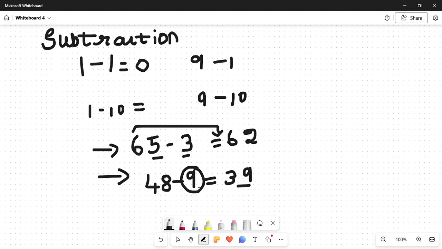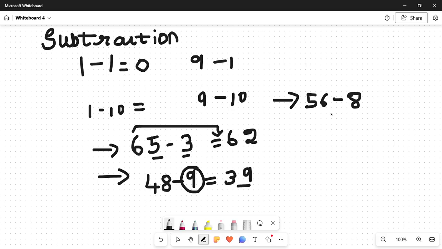And if you see 56 minus 8, I'll give you another one. What is 56 minus 8? Here you can see that it is 6 minus 8, which is not possible, you get the negative way. So what you can do for this is, you know that 56 minus 10 is 46.